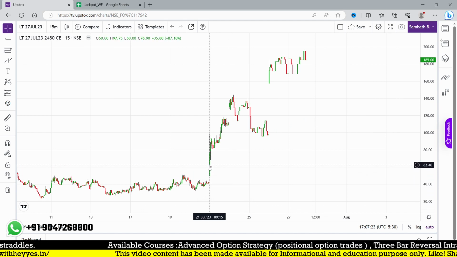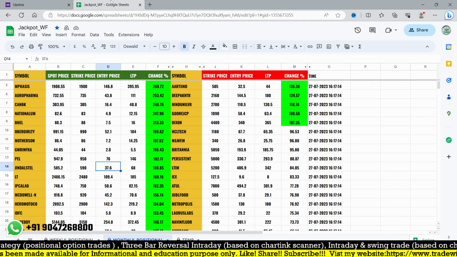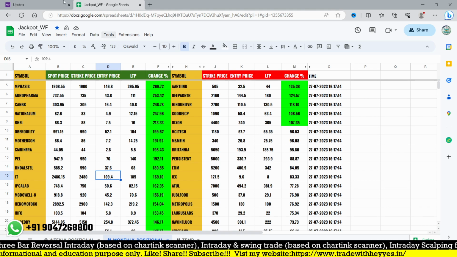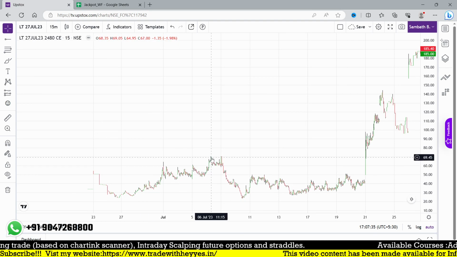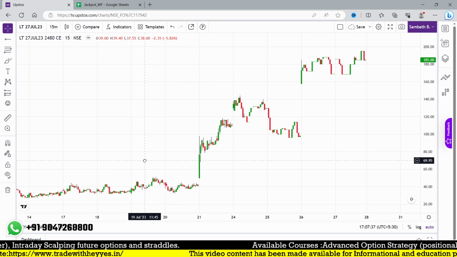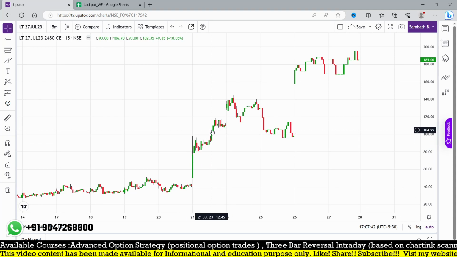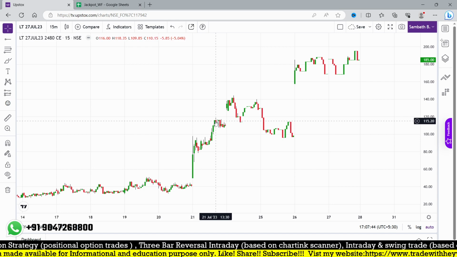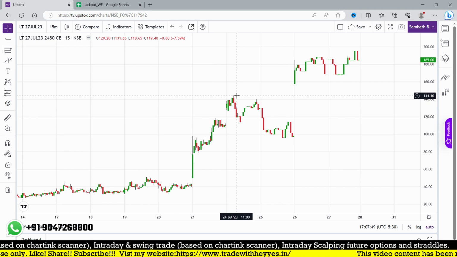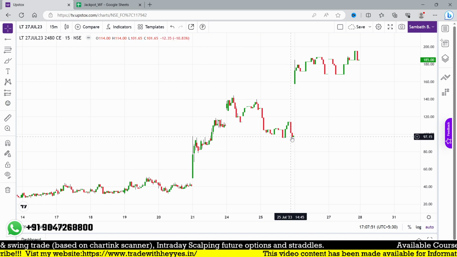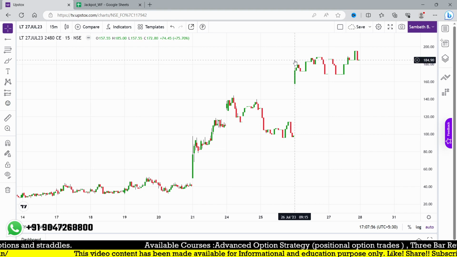So look at this, the entry is around the 21st, where our entry price is something like 109. So L&T, 109 is our entry point. From the beginning of this month we didn't get any opportunities on this stock, and maybe here around the 20th, 109 was triggered, I think on the 21st. And the next day it went up to 144. Then it came down to 97, and almost on the 26th of July, that is yesterday, the stock triggered our target.